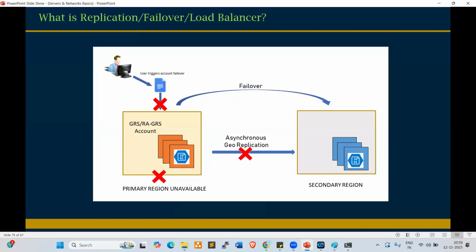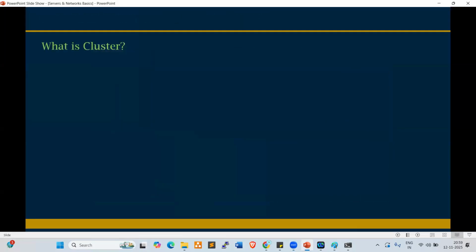Next one, look at this, everyone. Failover and replication we discussed already. Next one, load balancing, right? Before discussing load balancing, let's try to understand what a cluster is. What is a cluster, anyone? A cluster is a group of servers, a group of resources. What are the advantages of a cluster? Load balancing and also fault tolerance. In the team, 5 members are working. The load will be equally balanced to everyone, right? That is load balancing.